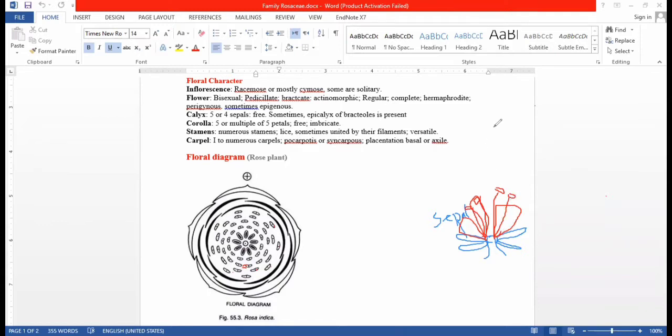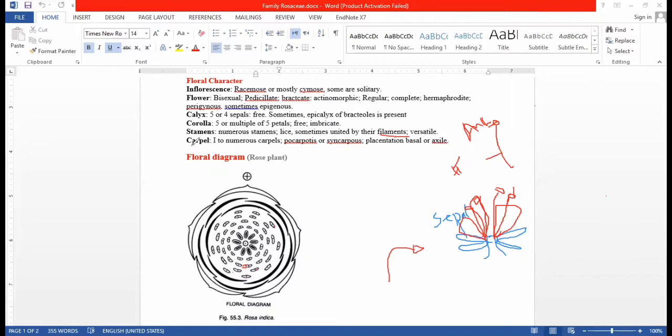If we draw a single stamen here, this is the filament, and this is the anther. The other part of the stamen is the anther. As you studied in the lower classes, this is the filament. And the stamens are versatile. Versatile means they face outward.